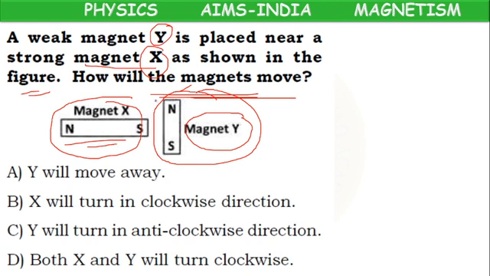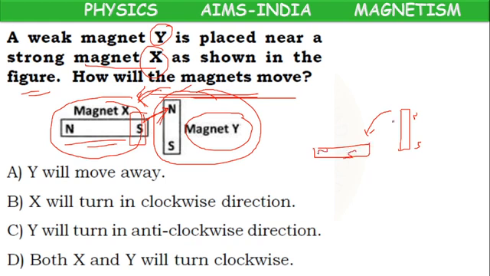So magnet Y will be attracted towards the strong magnet. But how? This end is the south pole. It tries to attract the north pole. Because of that, this vertical magnet will move in this direction and align like this.